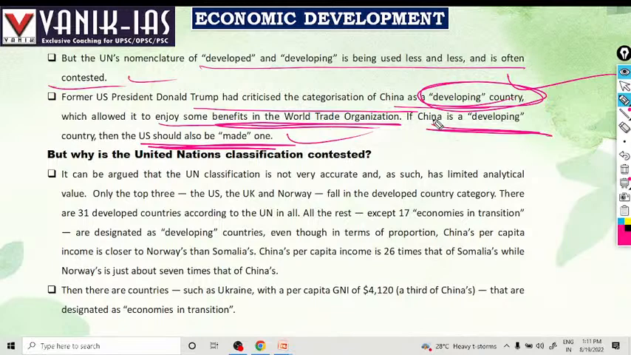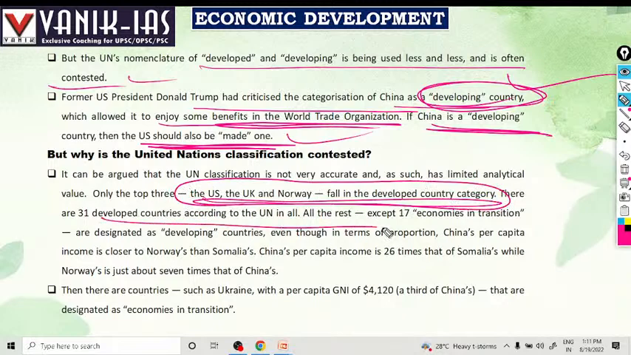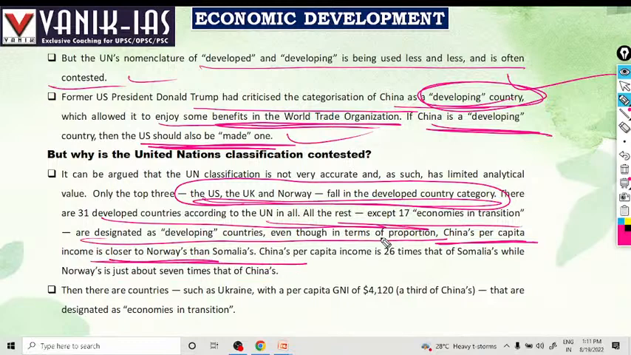It can be argued that the UN classification is not very accurate, and as such has limited analytical value. Only the top three countries, UK, US, and Norway, fall in the developed country category. The 31 developed countries according to the UN, all the rest, except 17 economies in transition, are designated developing countries, even though in terms of proportion, China's per capita income is closer to Norway's than Somalia's. China's per capita income is 26 times Somalia's, while Norway's is just about 7 times China's.